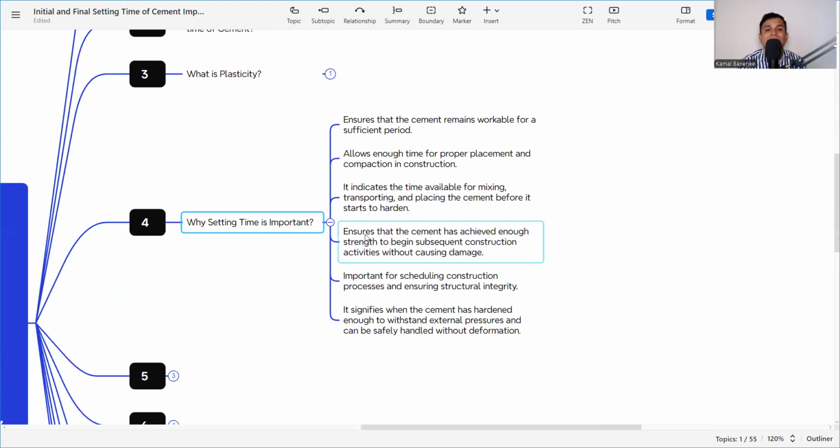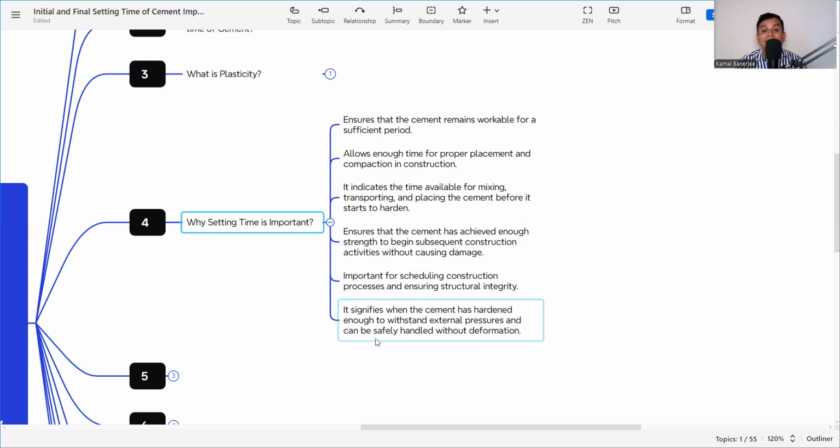So that we discussed. Then, ensuring that the cement has achieved enough strength to begin subsequent construction activities without causing damage. That means without understanding whether the concrete has started setting or the final setting time has been attained, we cannot do the next activity. That is why it is also important to know the final setting time of cement. It is important for scheduling the construction process and ensuring structural integrity. In order to schedule the next activity, we need to know the final setting time of the cement.